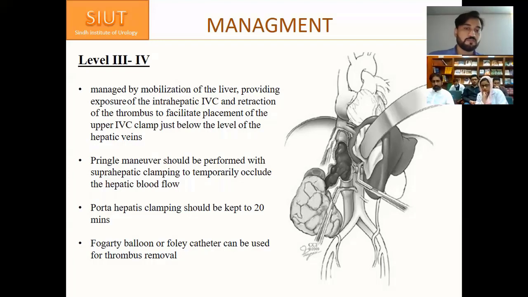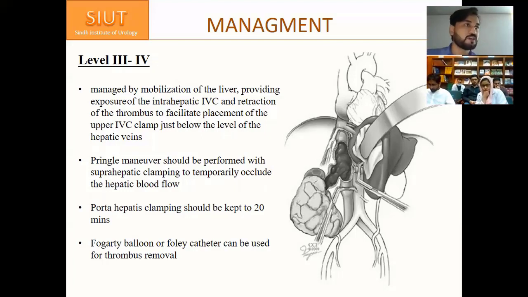So, management of level 3 and level 4 thrombus. These are managed by mobilization of the liver, providing exposure to the intrahepatic IVC, rejection of the thrombus to facilitate placement of the upper IVC clamp just below the level of the hepatic veins. And Pringle's maneuver should be performed with suprahepatic clamping to temporarily occlude the hepatic blood flow.